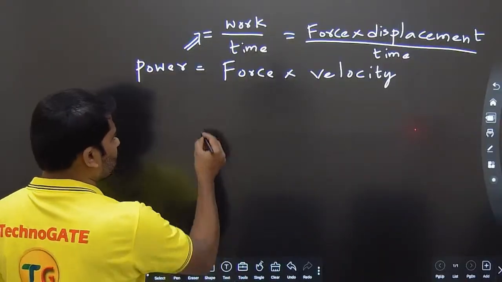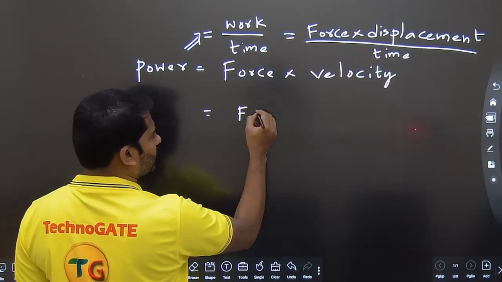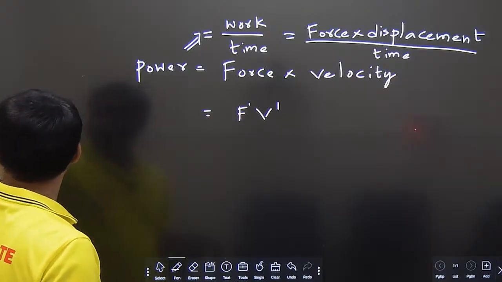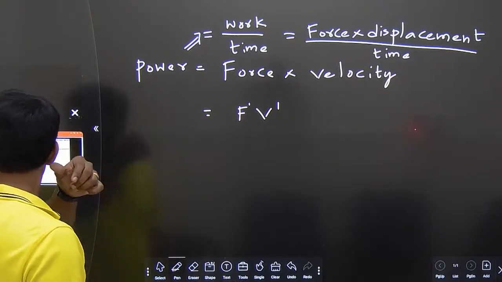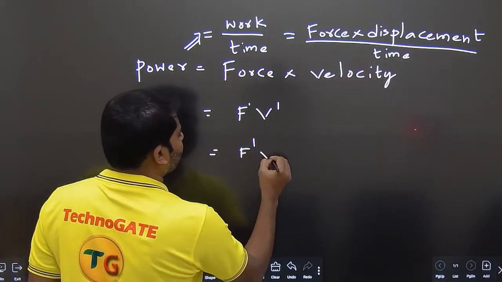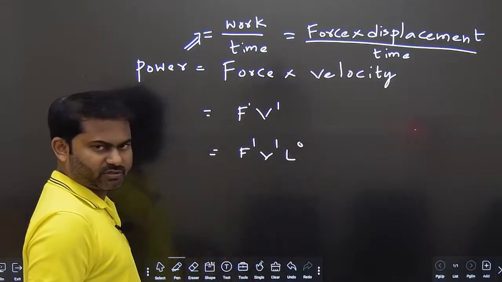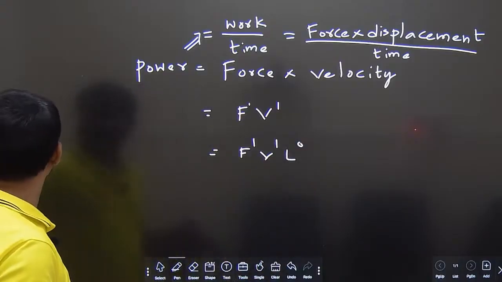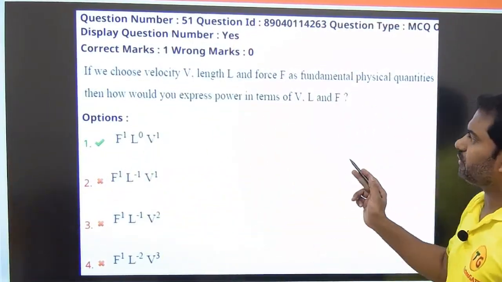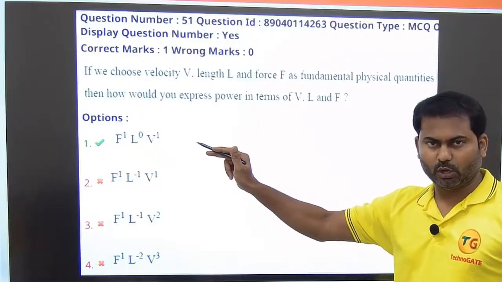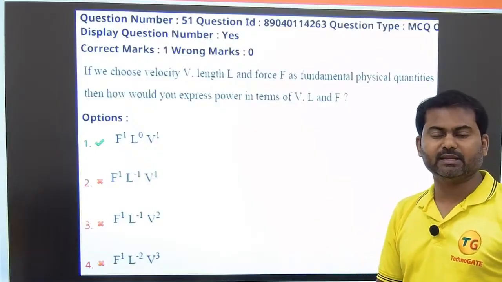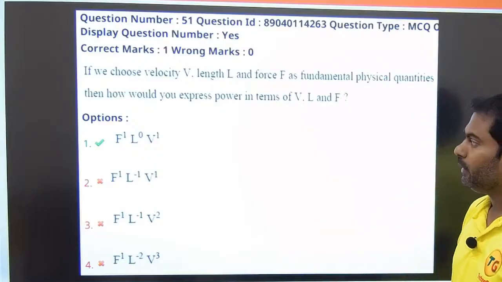In this question force and velocity are fundamental quantities only. So F power 1, V power 1 will be there. Clear? Understood? And the other one, length L, is also a fundamental quantity here. So you can write F power 1, V power 1, L power 0. This is the answer for this question, which matches the first option. That's how we need to solve it. It's a very easy question compared to the questions that came in the Telangana state ECET paper from units and dimensions. I hope it is clear.